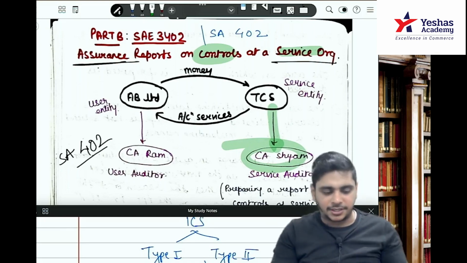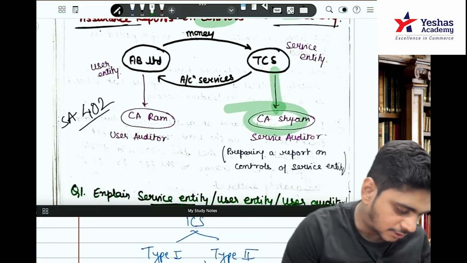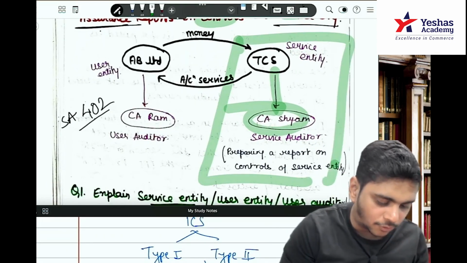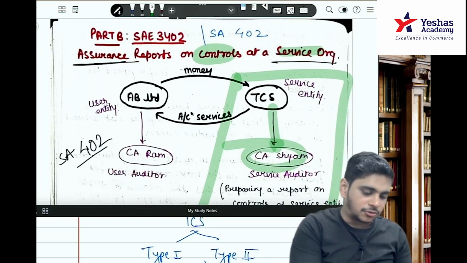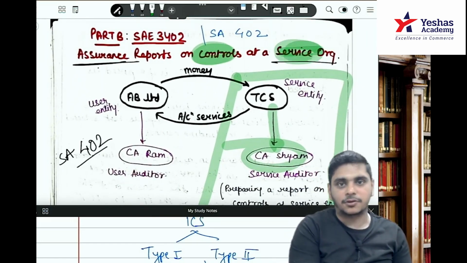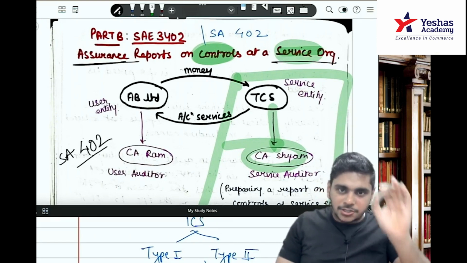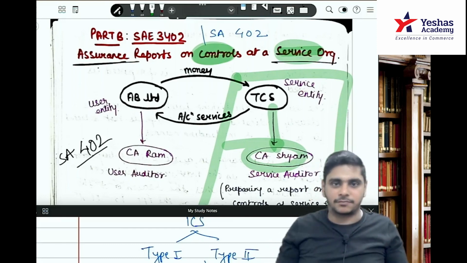So this standard is one step behind, that is TCS is approaching CA Sham, also a chartered accountant, to prepare a report on the controls at the service organization. Understood? If the question talks about audit, you will apply 402, from Ram's perspective.